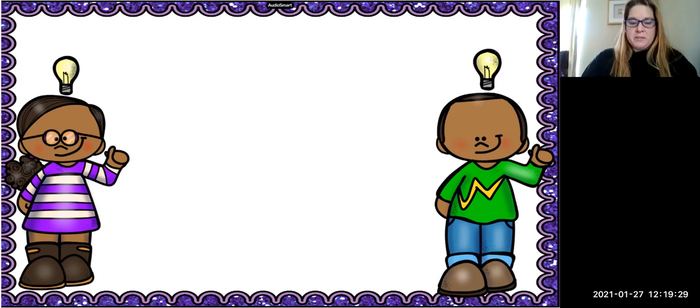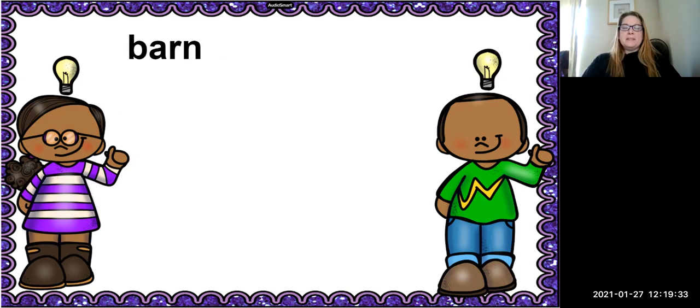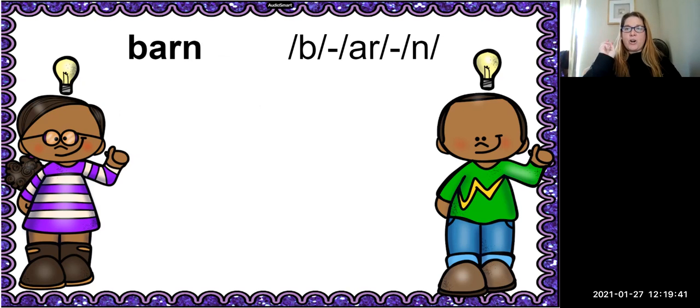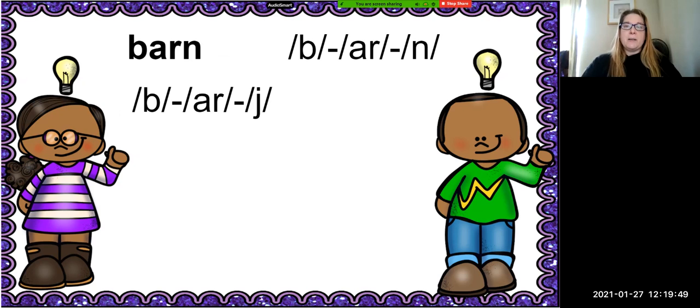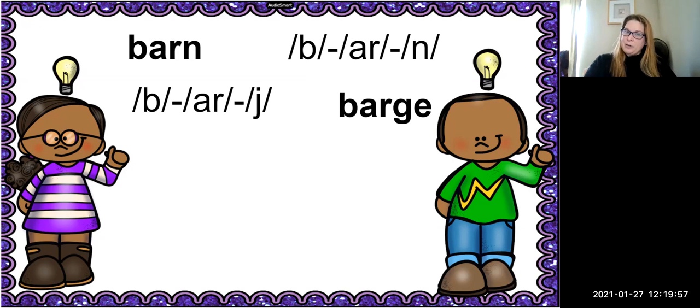Okay, our next word is the word barn. Barn. Think about how many sounds you hear in the word barn. I hear 3 sounds. Barn. Good. We're going to take the final n sound and change it to j. Barge. What is the new word on the curve? It is barge. Very good.